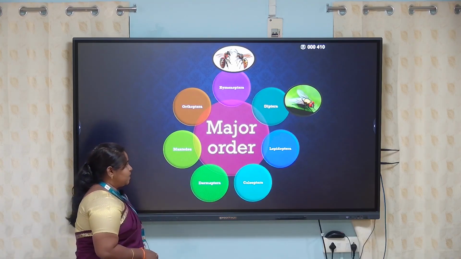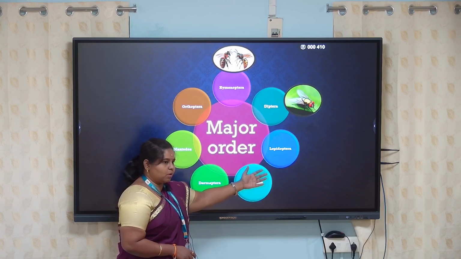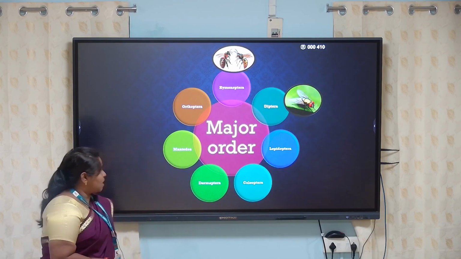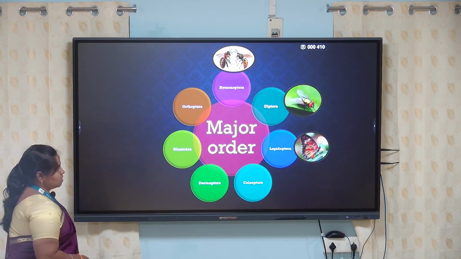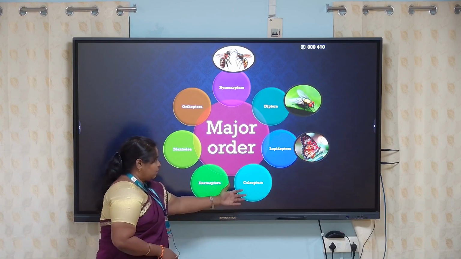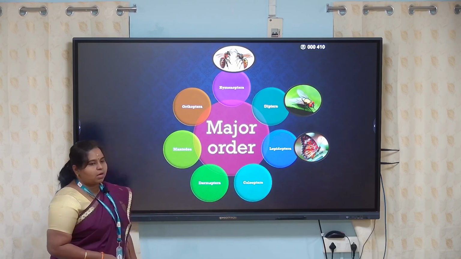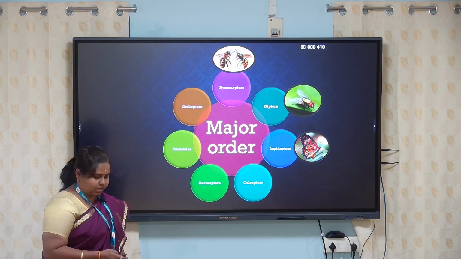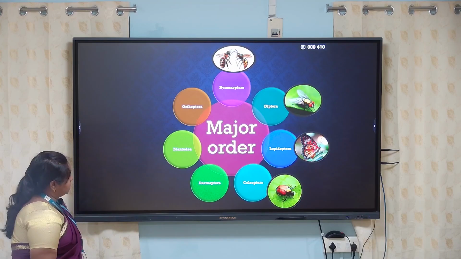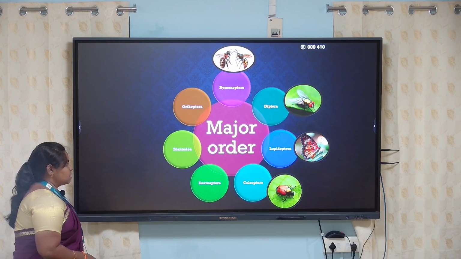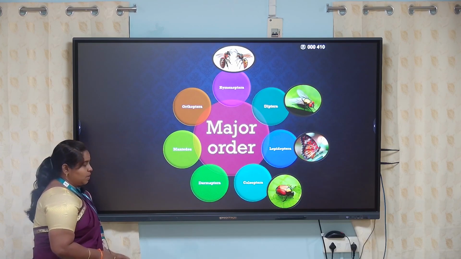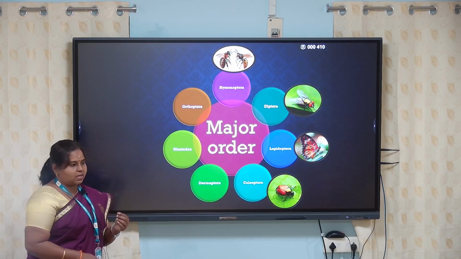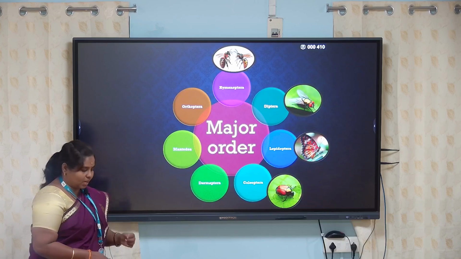Third is Lepidoptera, one of the second largest orders in the class Insecta. Butterflies come under Lepidoptera, and they have four wings. The fourth major order is Coleoptera, which includes all sorts of beetles, and a lot of beetles and weevils come under this. The next is Dermaptera. The animal is short and tiny, and at the tail end of the organism they have a pincer-like structure called cerci.